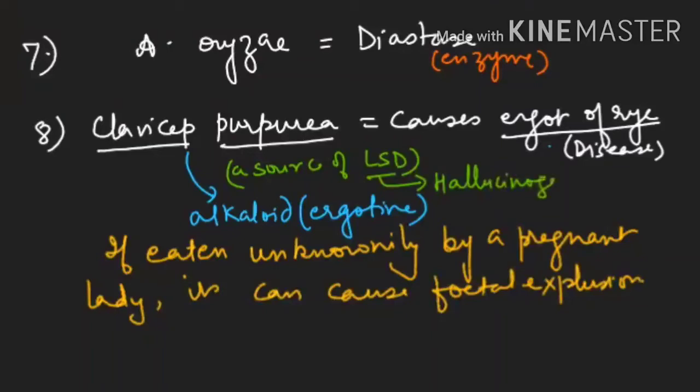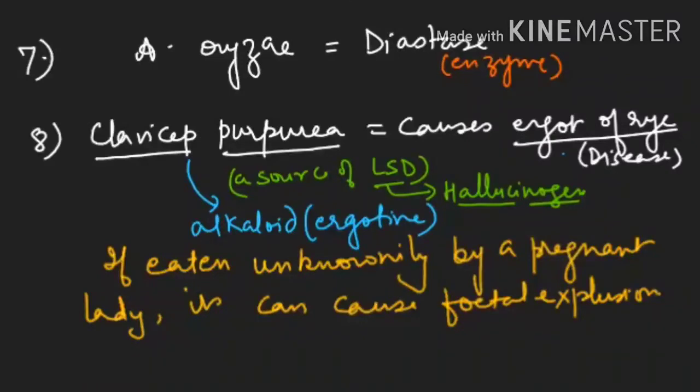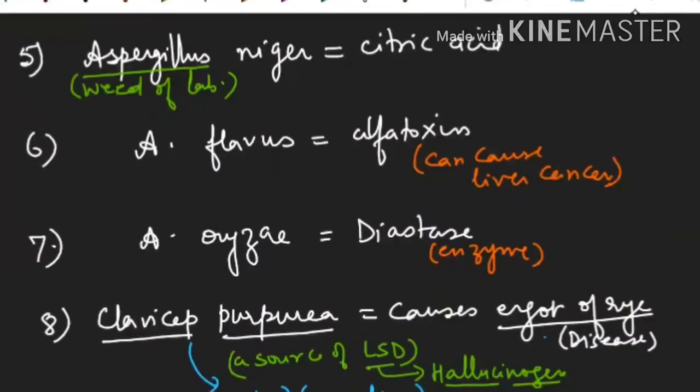It is a property where a person will say he can see the sound. Okay, sound cannot be seen, but he will say he can see the sound and he can hear the things. Is it clear? Means what the person should see, he will say he can hear, and what the person can hear, he will say he can see. So it is responsible for the hallucinogenic property. I think these examples up till here are clear.